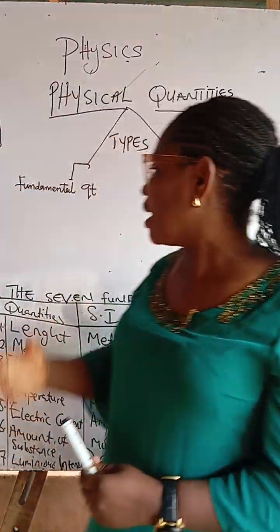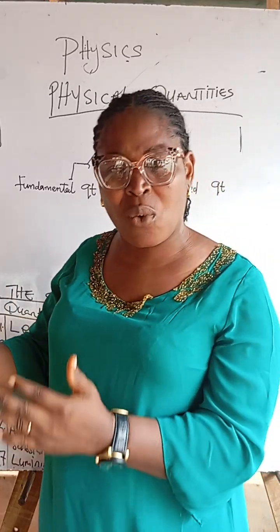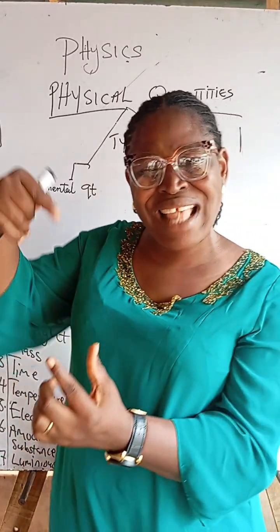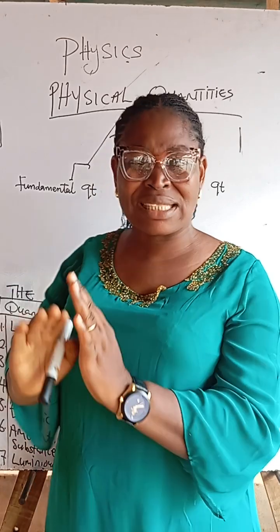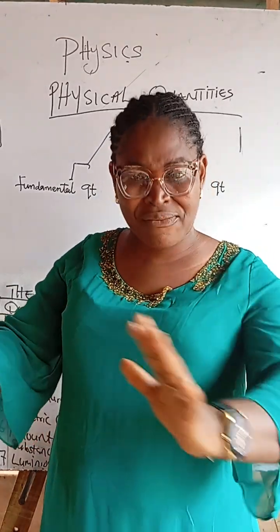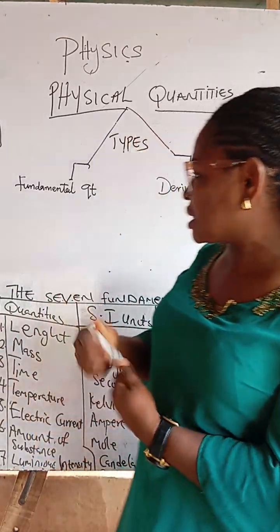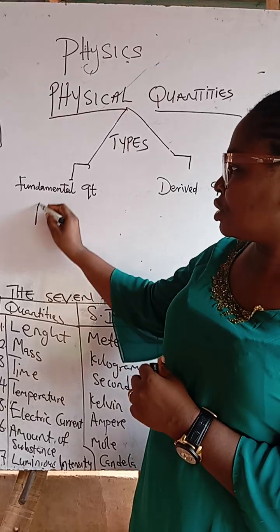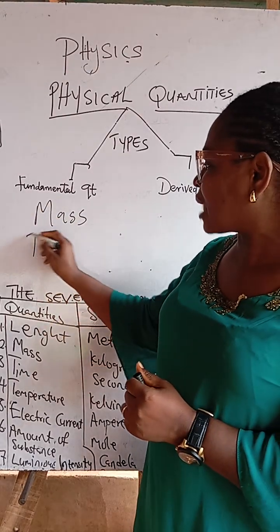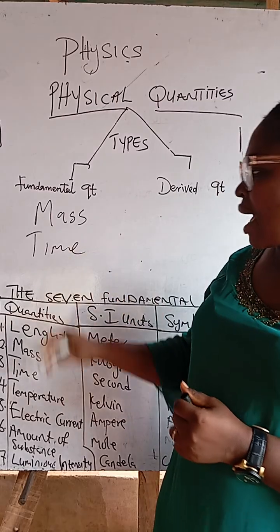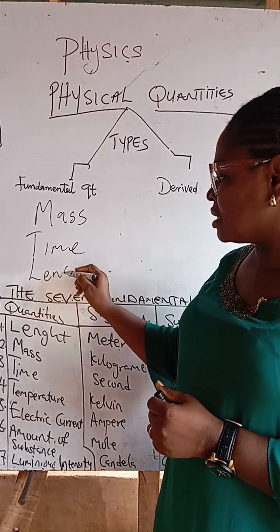In the same manner, these fundamental quantities in physics have names that are assigned to each of them that distinguish each from other physical quantities. For instance, let's go to the board. I have mass is a quantity. I have time is a quantity. I have length is a quantity.